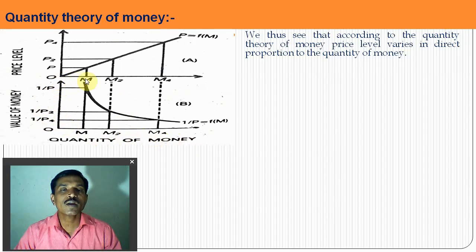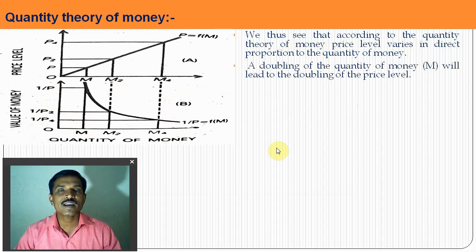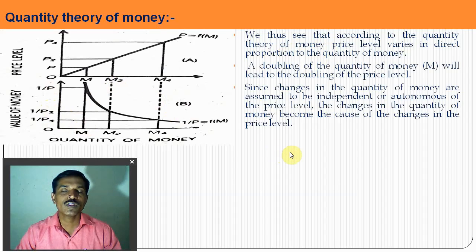When the money supply becomes double, OM to OM4, at that time the value of money becomes 1/4, and when the money supply becomes double, OM to OM2, at that time the value of money becomes 1/2. So this diagram also explains the relation between the money supply and the price level. The price level and money supply have a direct relation, meaning if the supply of money becomes double, the price level becomes double, and the value of money becomes half.